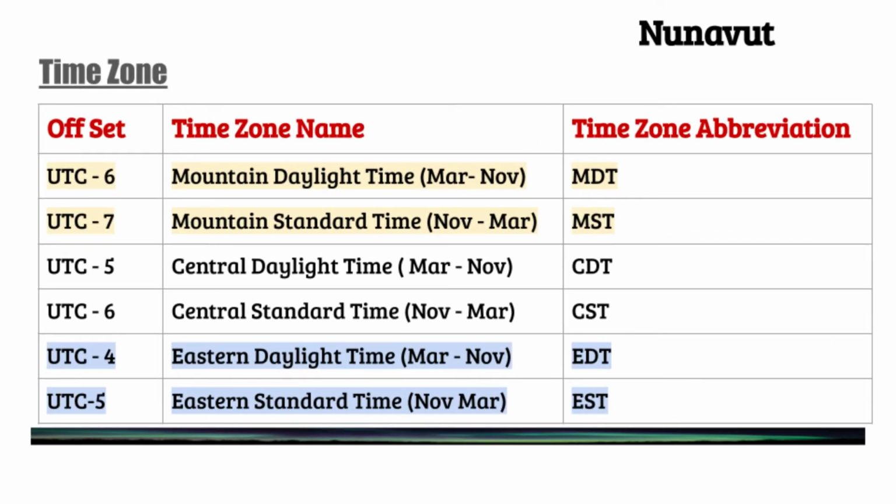Nunavut is the only territory with multiple time zones. Mountain Time, Central Time and Eastern Time are the 3 time zones followed by different parts of Nunavut. Nunavut also follows daylight saving time, and here are the details of time offset and time zone name for the territory.